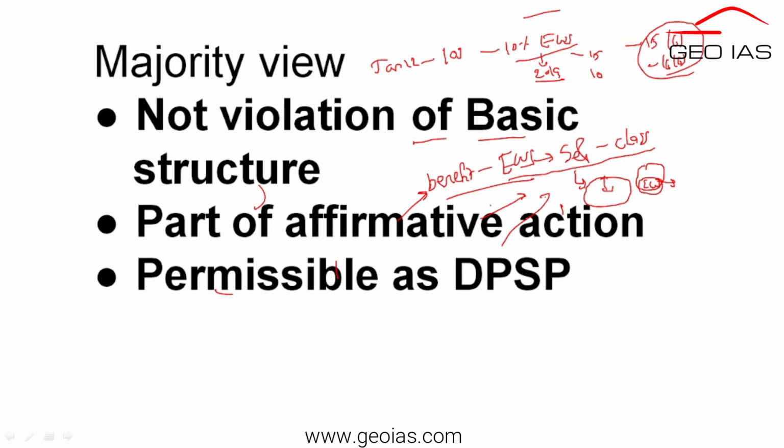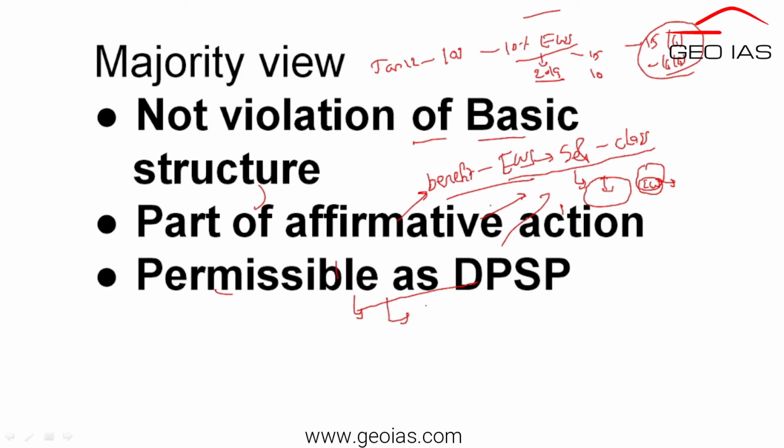Further, we have to understand that this allocation of reservations, according to Justice UU Lalit, is also permissible by the DPSPs. Here the dissenting judges also, that is, the judges who opposed it, for example Justice Ravindra Bhat and UU Lalit, both mentioned that yes, it is permissible.